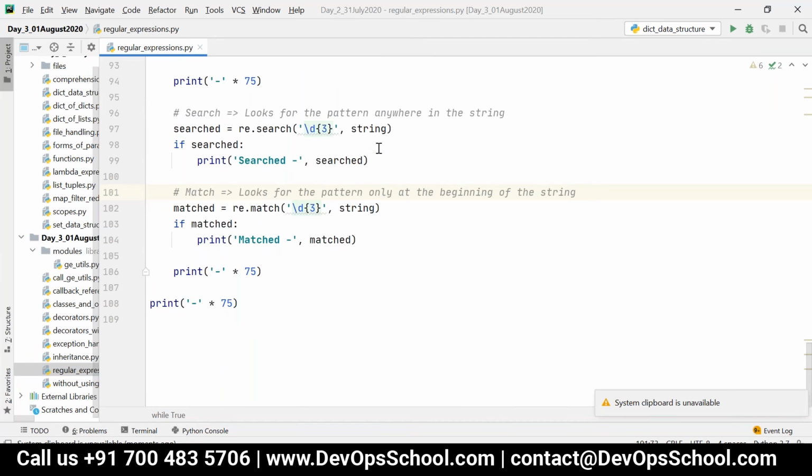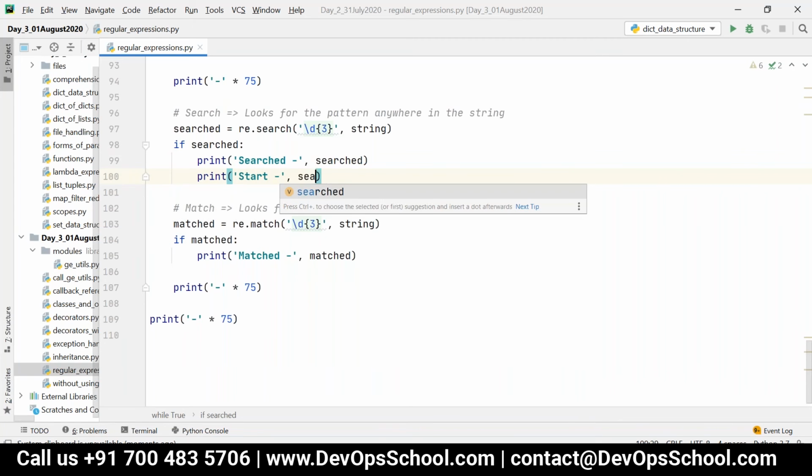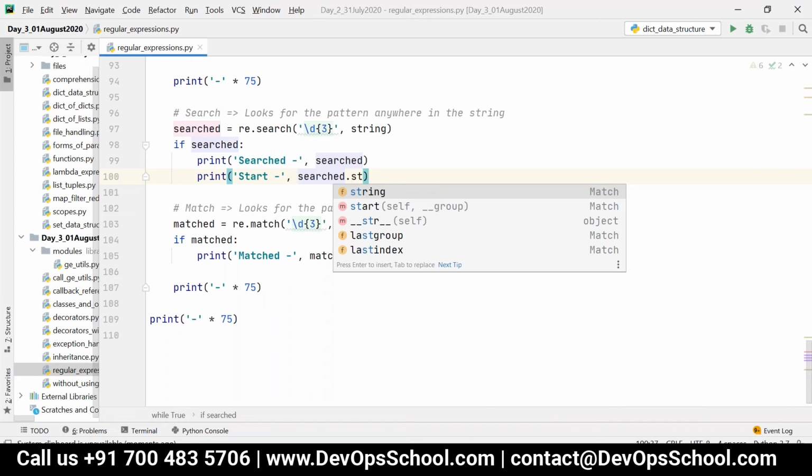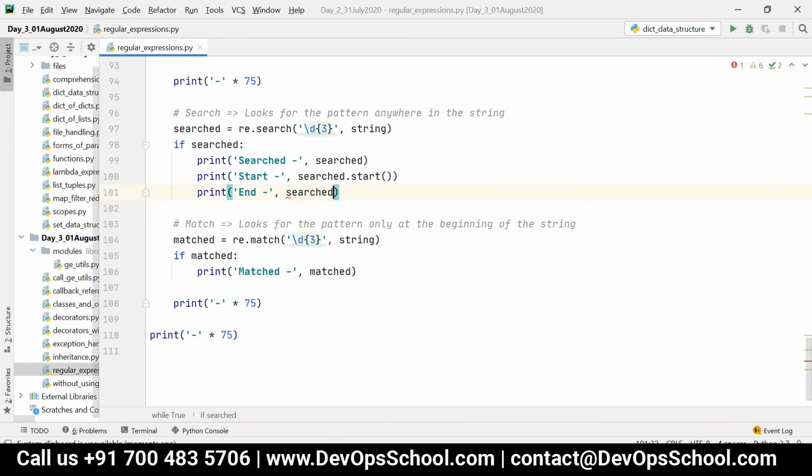If you want to retrieve those, I can say start position is searched dot start. Similarly, the end position is searched dot end minus 1, because the end index is always plus 1.